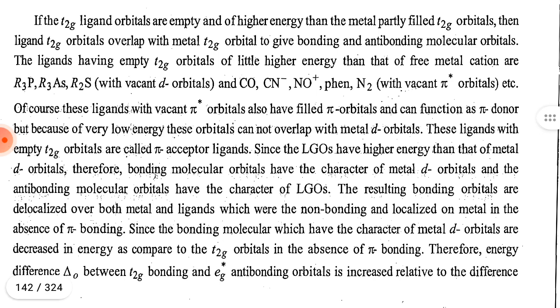But because of very low energy, this orbital cannot overlap with the metal d orbital. These ligands with empty t2g orbitals are called pi acceptor ligands.